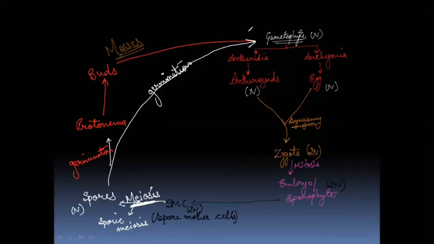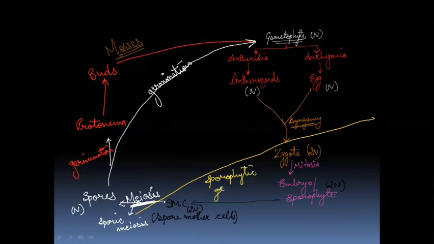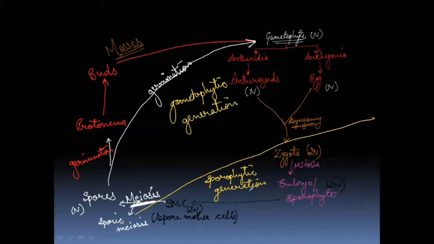Let's classify the life cycle into two parts, and I'll classify with the help of a color which I haven't used yet. So I'll use this color to classify the haploid and diploid stages in the life cycle. This is the sporophytic generation. And this is the gametophytic generation. Sporophytic generation means what? Diploid stage. Gametophytic means haploid stage.